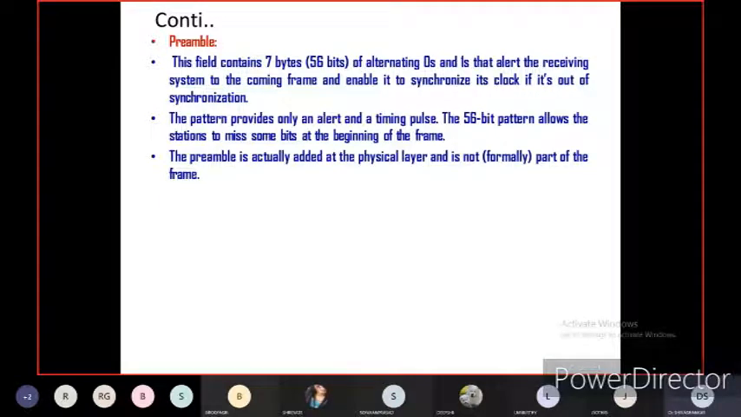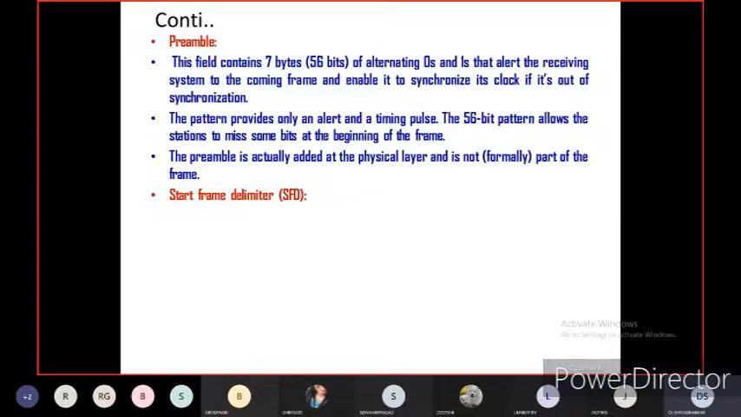The preamble is actually added at the physical layer and is not part of the frame. Of course, in the block diagram, we have observed that the preamble is not a part of the frame, that is, physical layer only. Preamble and SFD appear in the physical layer and are not formally part of the frame. Now what is the start frame delimiter, SFD?